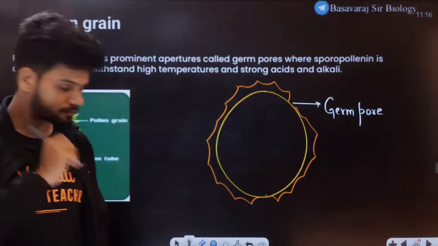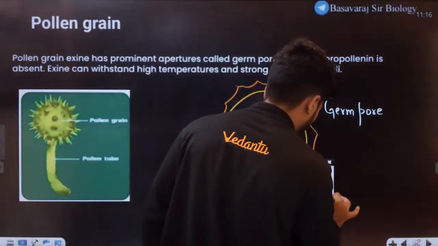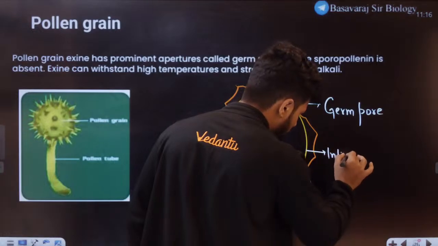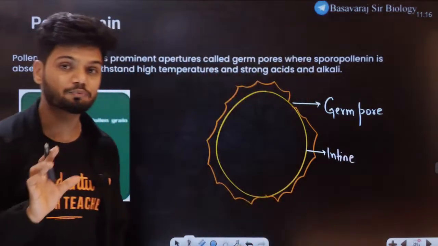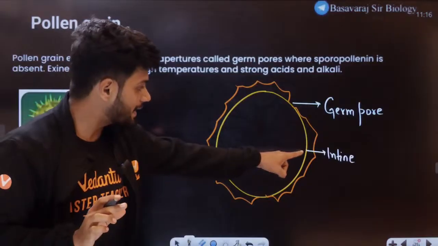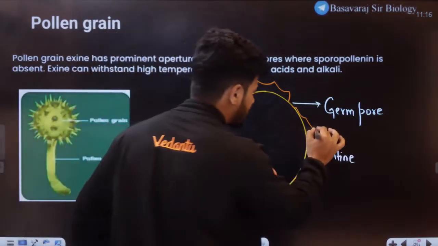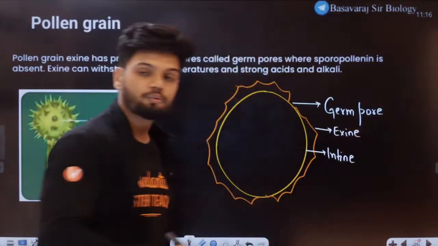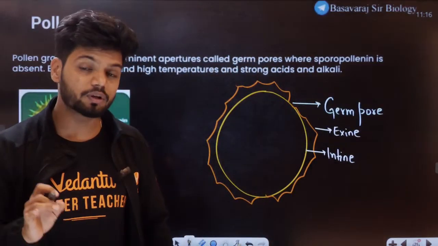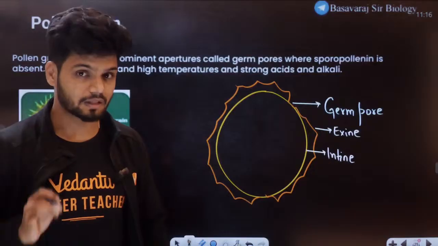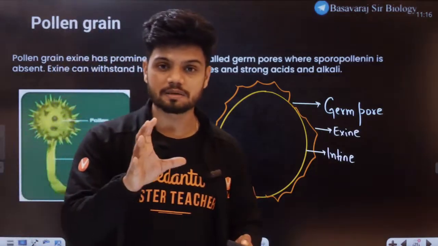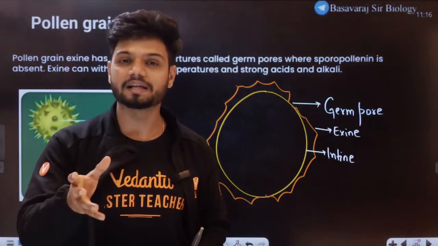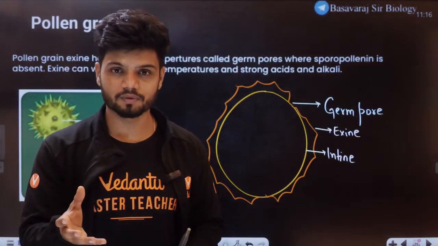Now students, all of you think and tell me. Let's say this is intine. I want all of you to understand the concept today. This is intine. This is exine. What exactly happens during fertilization? Let me tell you right now. Listen to this concept very detailed. It's very difficult. No one usually tells this. I don't know why. Okay.